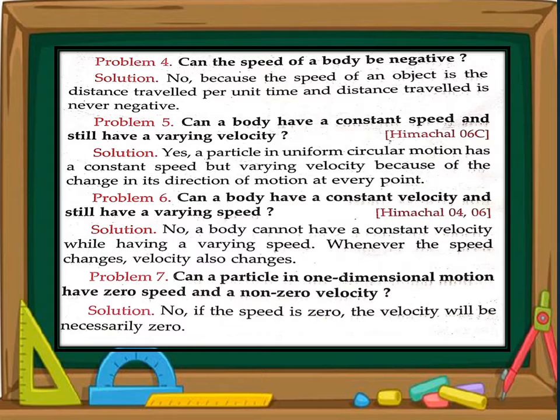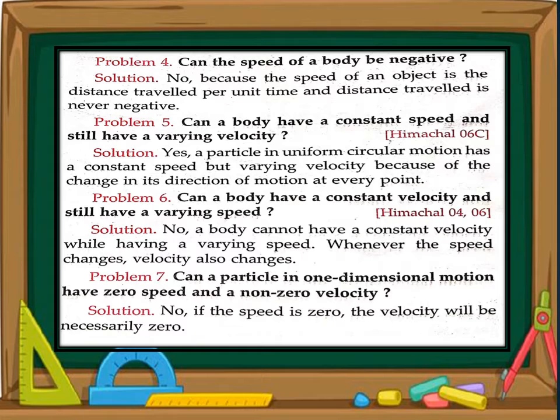Question 5 is, can a body have a constant speed but still have a variable velocity? Is it possible? Yes, this is possible in uniform circular motion. You have studied uniform circular motion in detail and what we consider there. For the motion along a circular path, the speed must be constant.